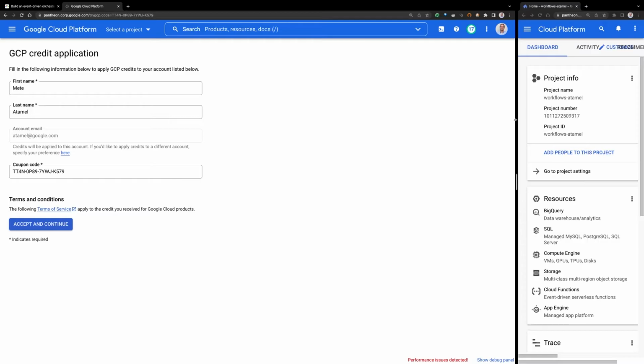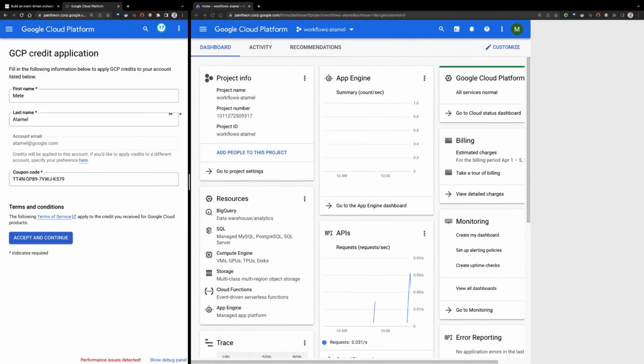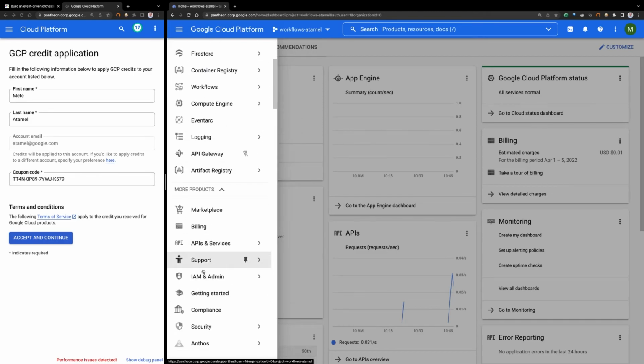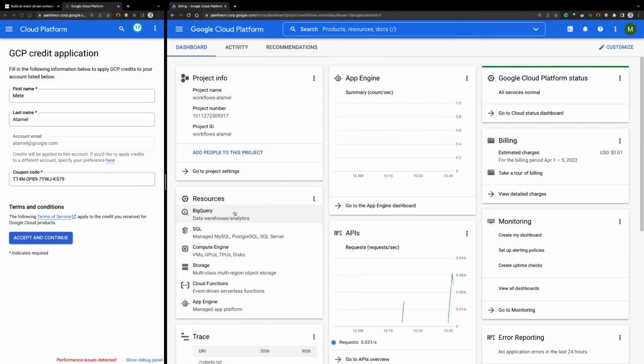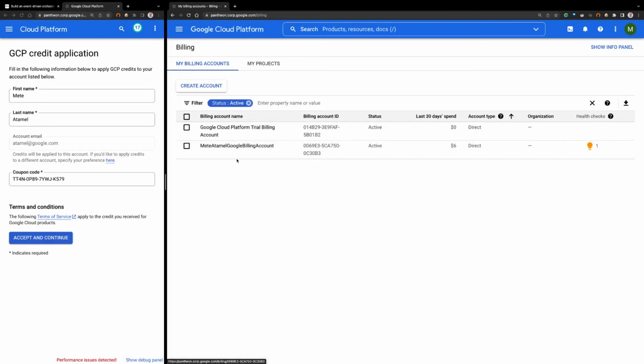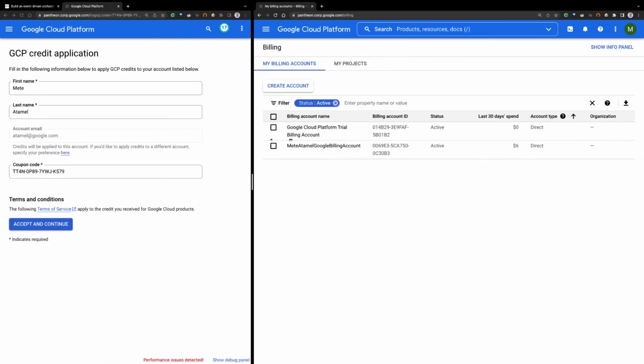And I'll actually show you this on my Google Cloud Console. So let's switch here. You see that I have a project, but if I go to my billing, I will manage my billing accounts, and you'll see that I have 2 billing accounts. The first one is Google Cloud Platform Trial Billing Account. So this is the billing account that will be created for you after you go through this process. I also have another billing account for my own projects. So you can pick and choose whatever you want, but this credit is basically for you to be able to do the Codelab if you don't have billing set up. But if you already have billing set up, you can also use that as well, okay?